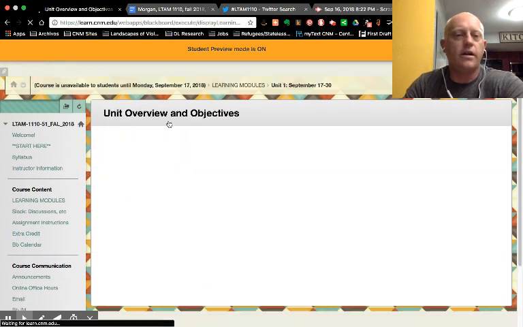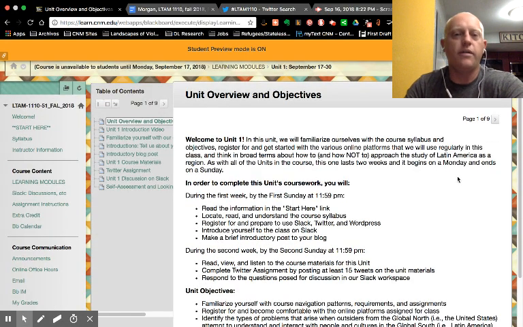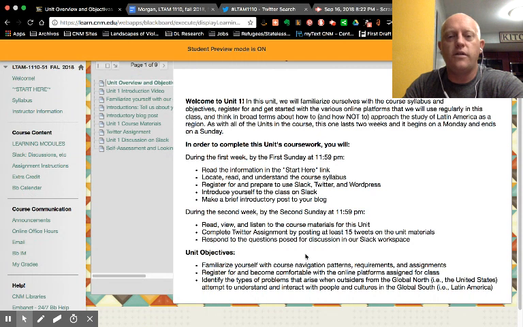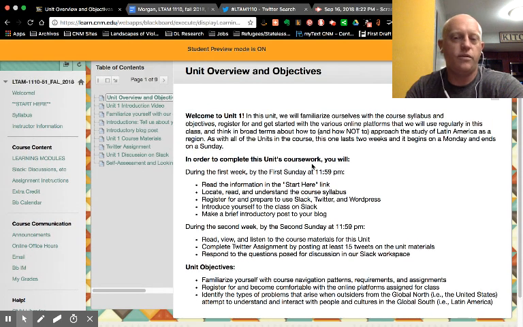I'm going to click on Unit 1 just to walk you through one of these so you can see how they're essentially set up. The first page will always give you an overview of what we'll be doing that unit, the main themes that we'll be covering, and then it will just give you a list of the work that you'll need to do. So this is your checklist. You'll know that by the first Sunday in that 2-week time frame, you'll need to complete all of this stuff. By the second Sunday, by the end of that 2-week time frame, you'll do this.